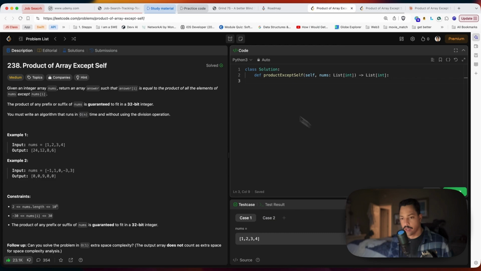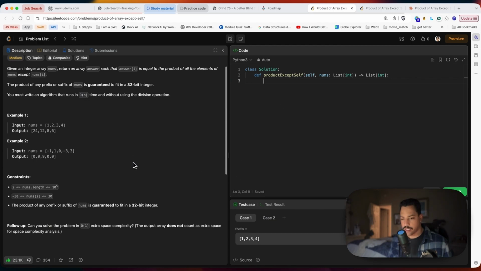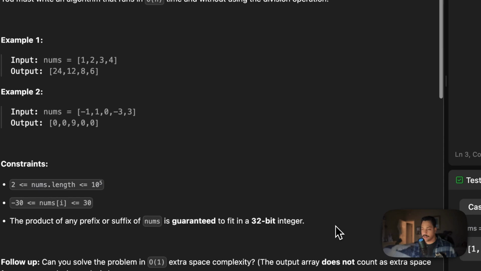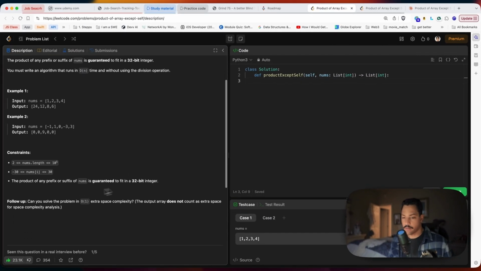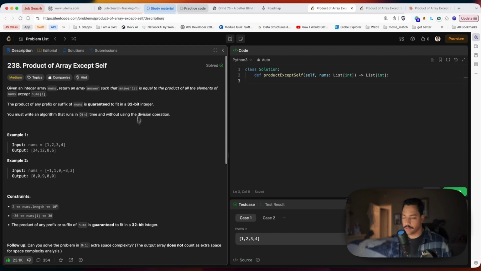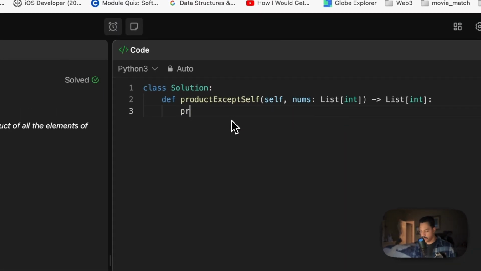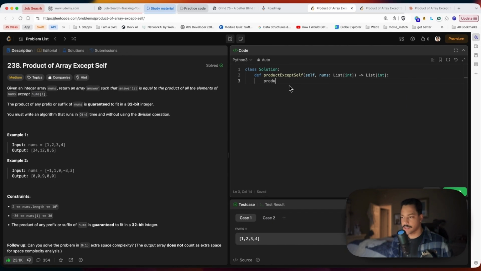But anyways, the first thing we have to look at is that the follow-up is telling us to solve this problem in constant space complexity, and the output array does not count towards the space complexity analysis. So we know we're going to have to create an output array, which is just going to be the products of all prefixes and suffixes, right? How big is this array going to be?